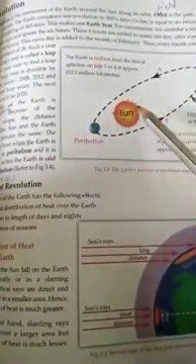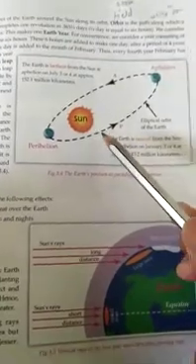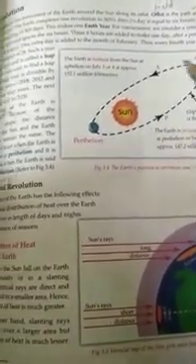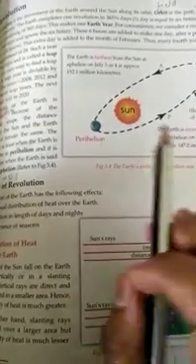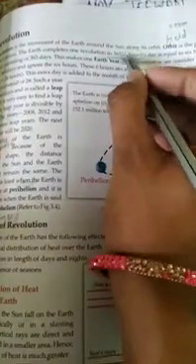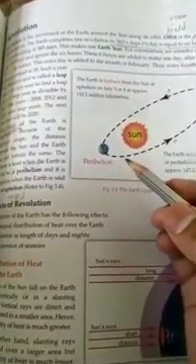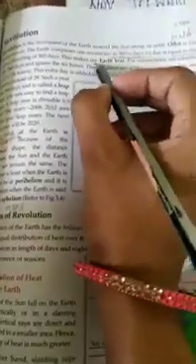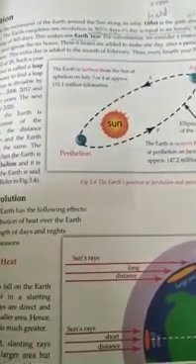Okay. Revolution is the movement of the earth around the sun along its orbit. Orbit is the path along which a planet moves. The earth completes one revolution in 365 and 1/4 days. 1/4 is equal to 6 hours. So we consider a year consisting of 365 days, and this makes one earth year. For convenience, we consider only 365 days and ignore the 6 hours.